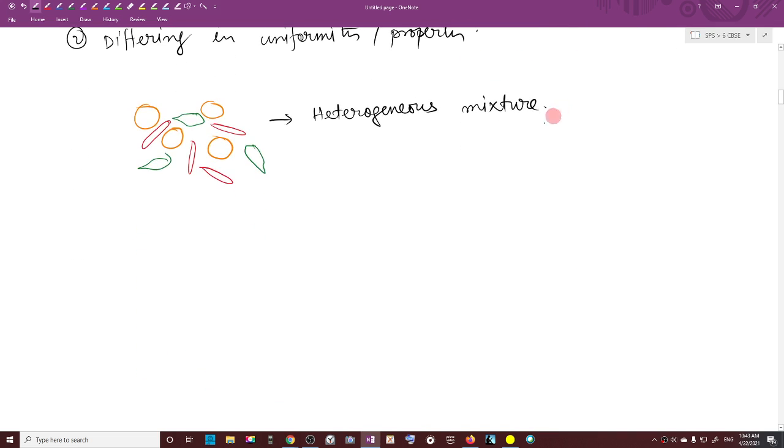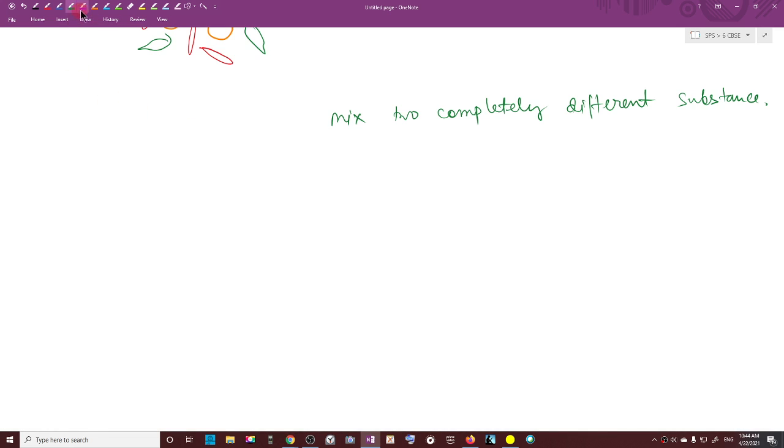Now let us look at another type of homogeneous and heterogeneous mixture. When we mix two completely different substances, suppose there are two cases.